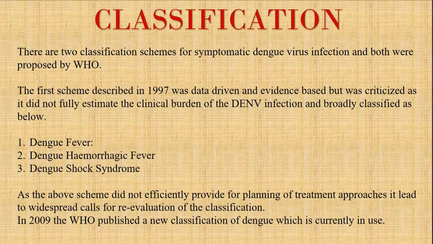According to the WHO classification, the symptomatic dengue virus infection has been divided into three: dengue fever, dengue hemorrhagic fever, and dengue shock syndrome.